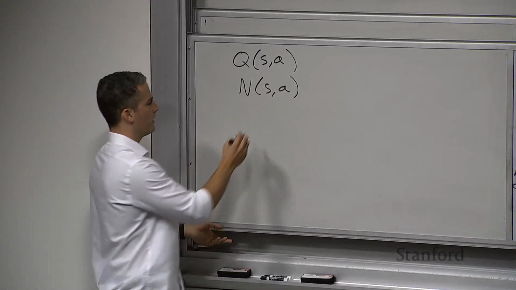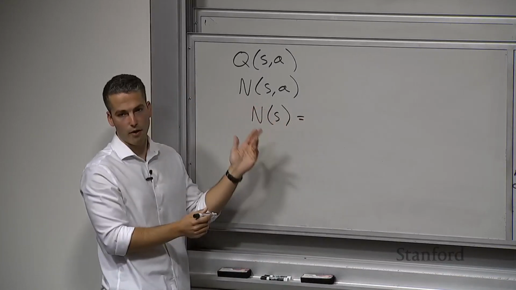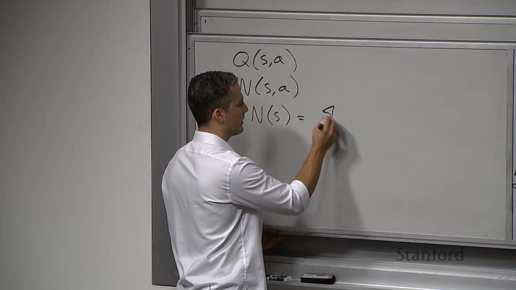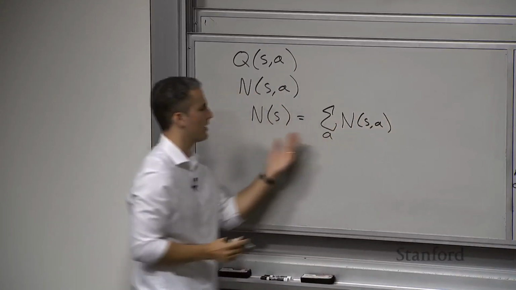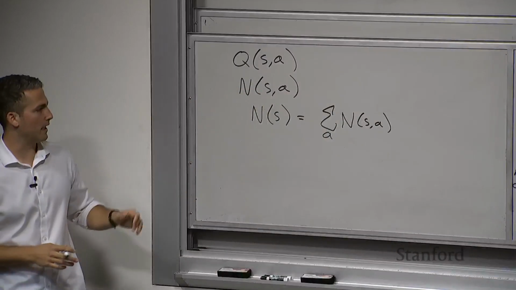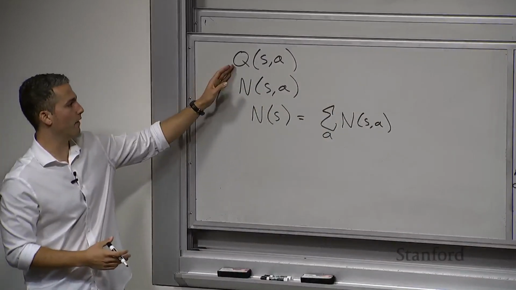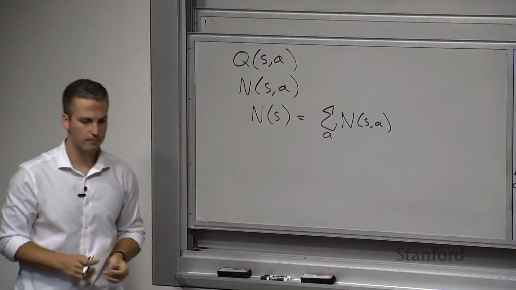And we can equivalently also keep track of the number of times we visited a state by just marginalizing out over the actions here. If we just take the sum over the actions of N(s,a), we're now tracking the number of times we've been in a state. So that's all we're tracking here in MCTS as we build up the tree: this estimate of the Q function and the number of times we've taken an action in a particular state.